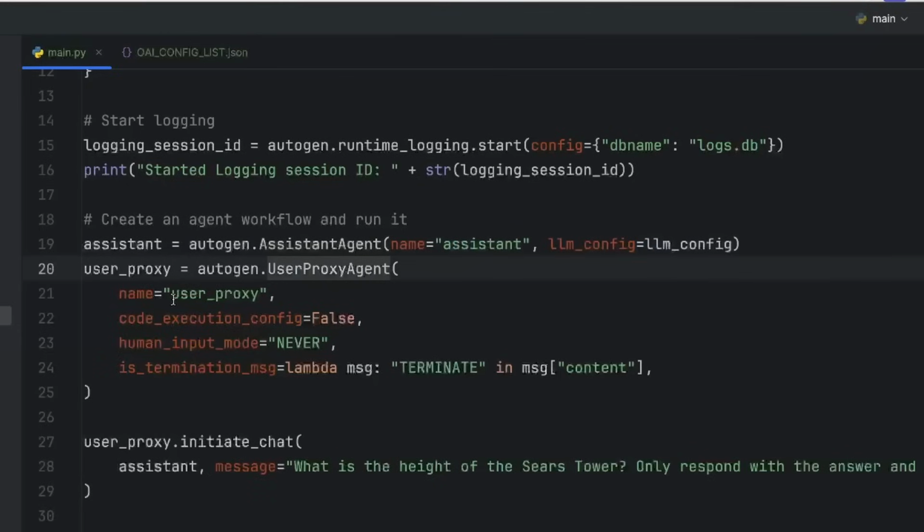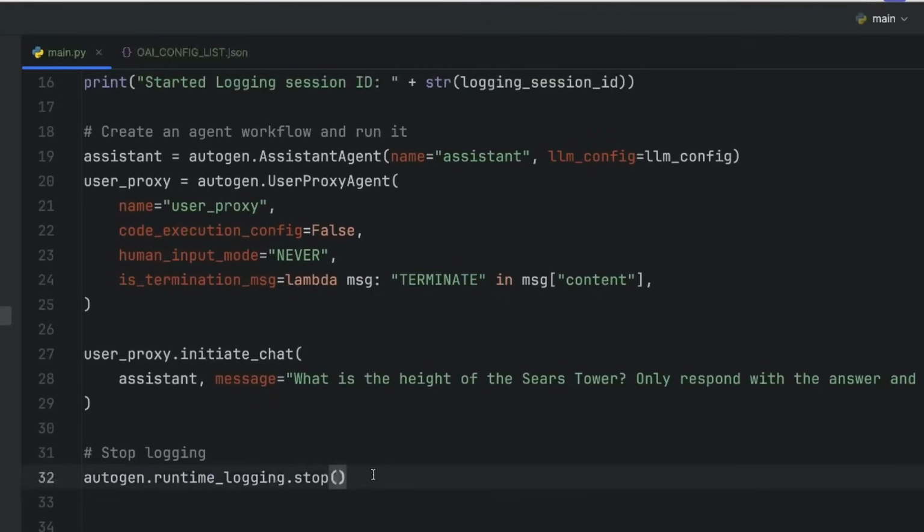For the user proxy agent, we give it a name. We don't really want it to execute any code because in this case, we're just going to ask it a question. The human input mode is never, because I'm not going to talk back and forth with the LLM call. Whatever happens, that's what we're going to use. And then we just have a simple termination message. Then we say user_proxy.initiate_chat with the assistant, and the message is going to be: what is the height of the Sears Tower? Only respond with the answer and then terminate. And then after initiate_chat is over, we simply call autogen.runtime_logging.stop to end the logging.